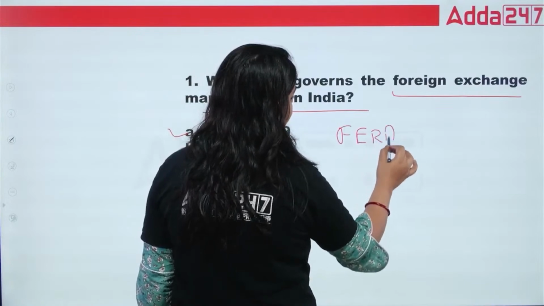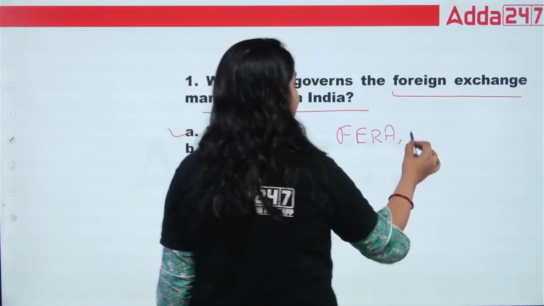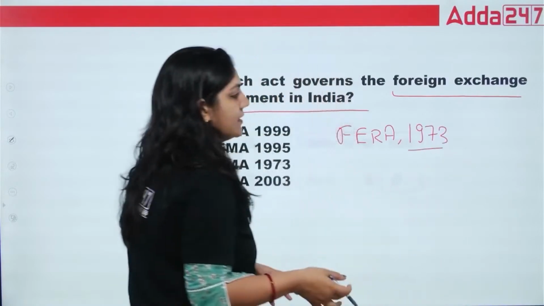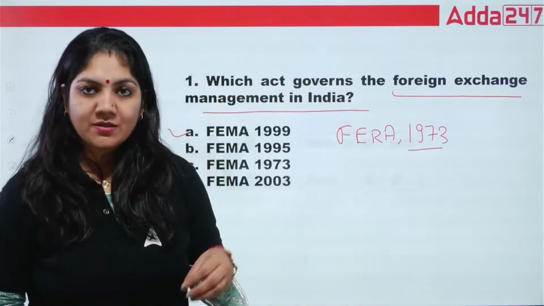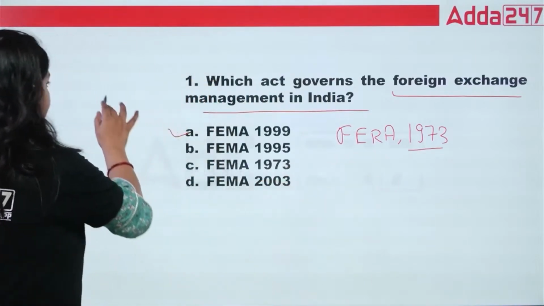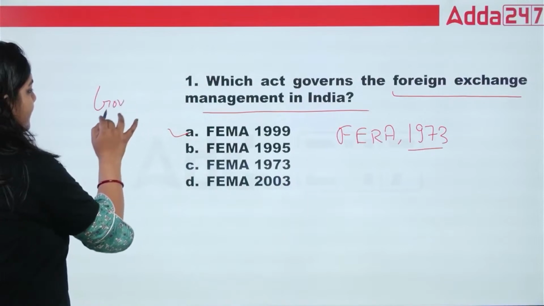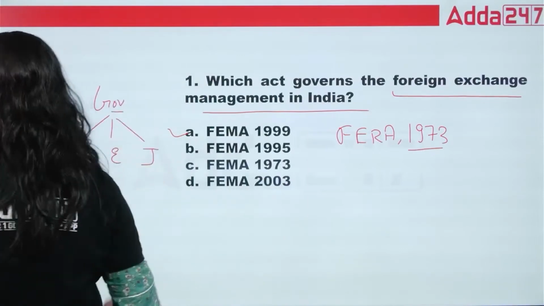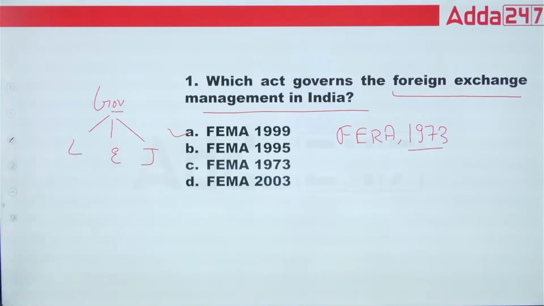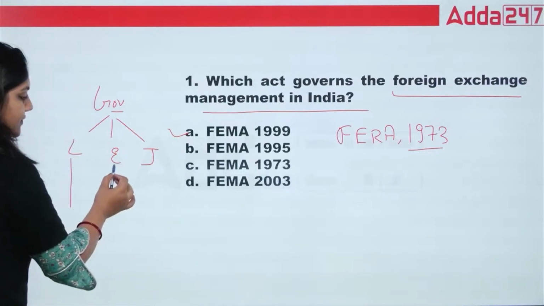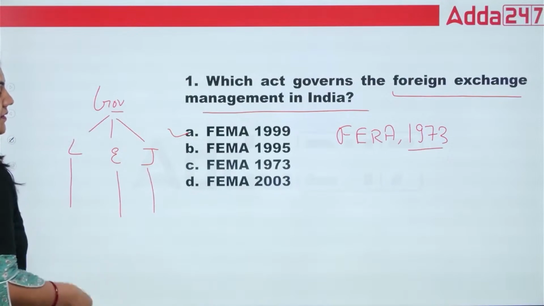Before it was FERA, and it is of 1973. As you know, whatever the government comes, it is the work of government, because we know that the three pillars of government are legislature, executive and judiciary. The main work of legislature is to make law, executive to execute law, and judiciary to give justice.